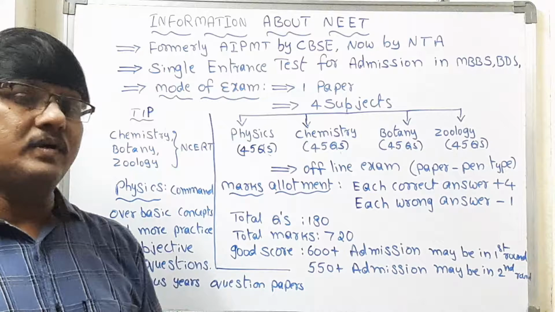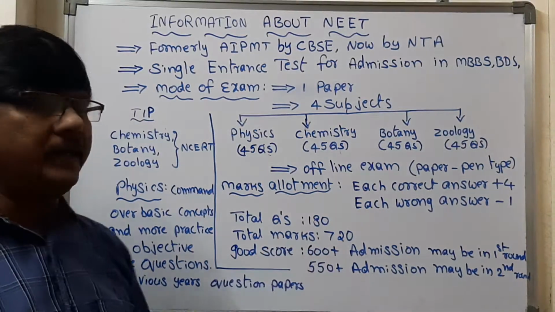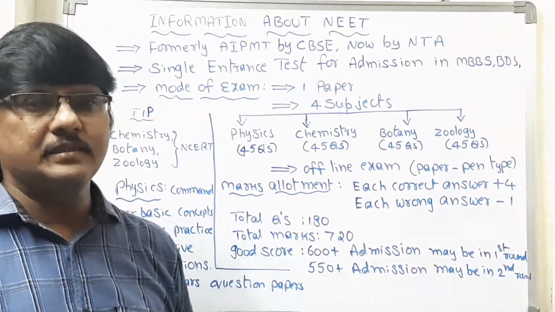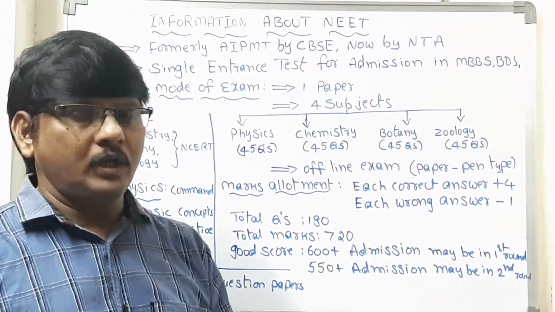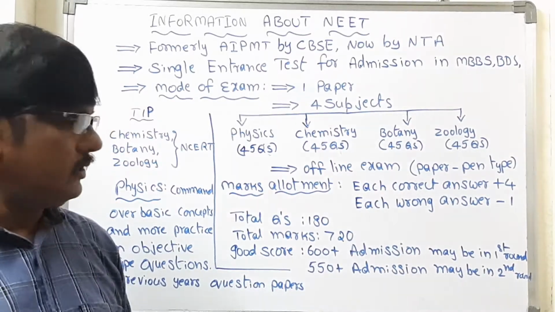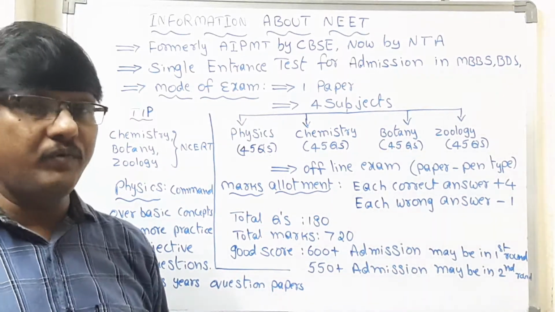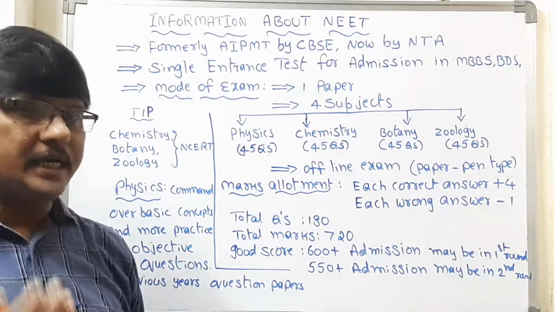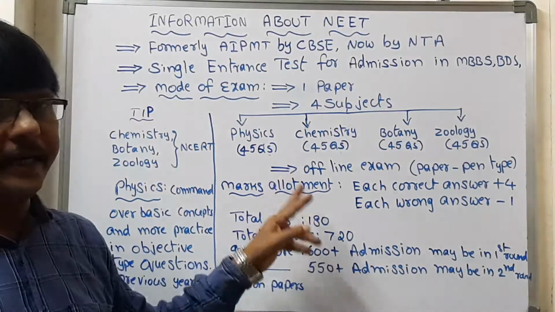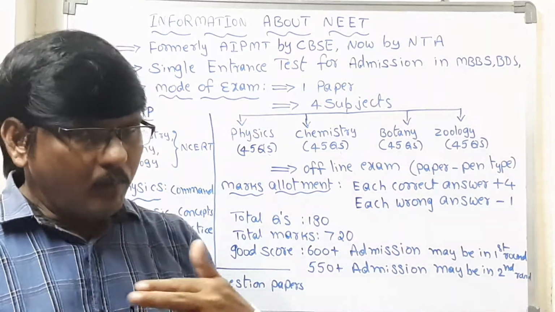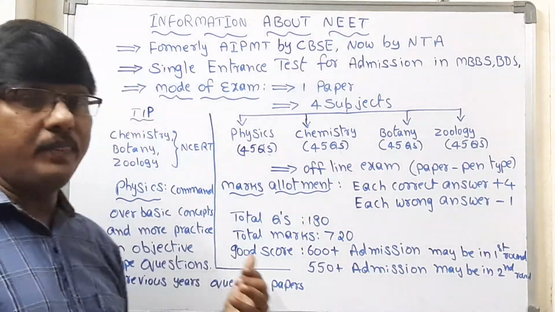Out of 720, as a generalized analysis, if you score 600 plus, then there will be possibilities, approximately, that you may get a seat in the first round itself. This will most probably be accurate, but not exact. If your score out of 720 is 550 plus, then there are more chances to get a seat in the second round itself. I am telling you this according to the general category; for the reservation category the marks cutoff will be different. Now let us see the tip for this.